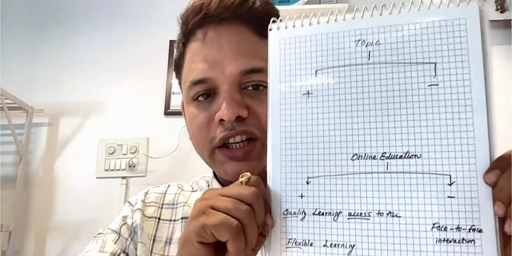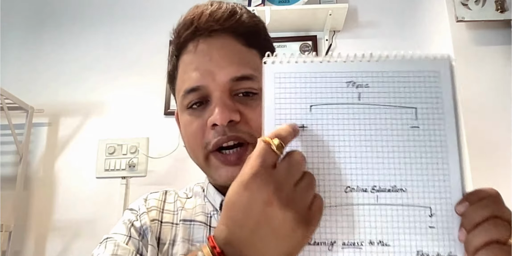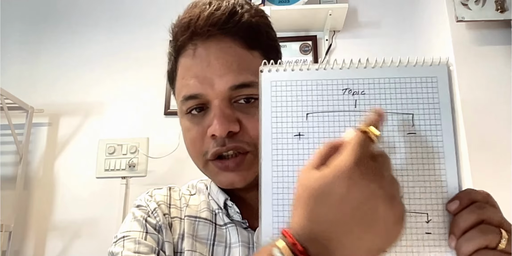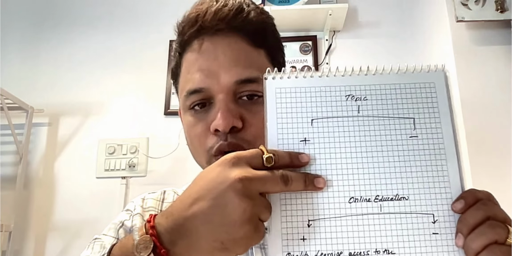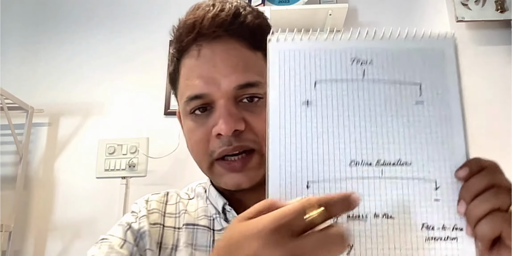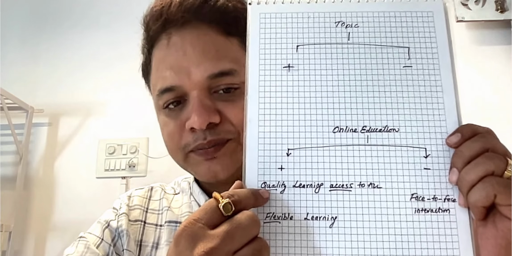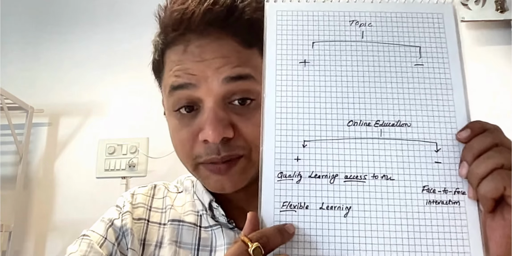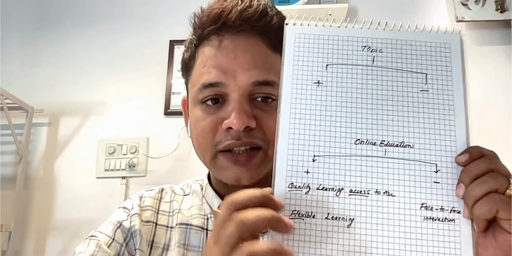So before writing the essay, it is 100% ideal to write the positives of online education and negatives of online education. Let's say this is the topic, you have to write in our template what we follow: 2 positives, 1 negative. And what is the topic? Online education. Positive number 1, right? It makes quality learning accessible to all. Positive number 2, it leads to flexible learning without following the timelines and all.